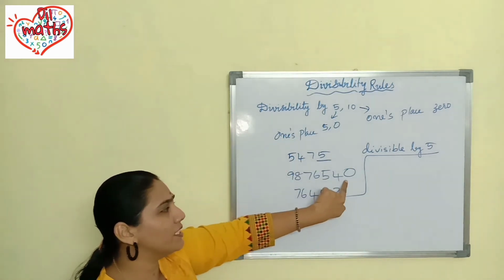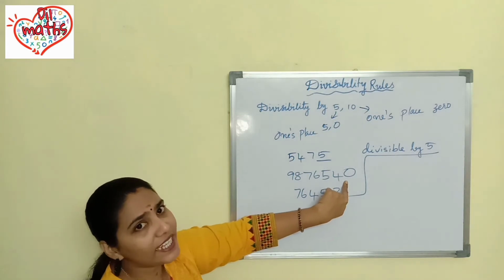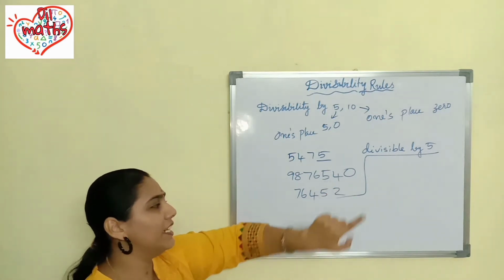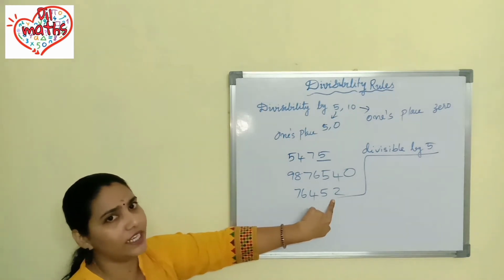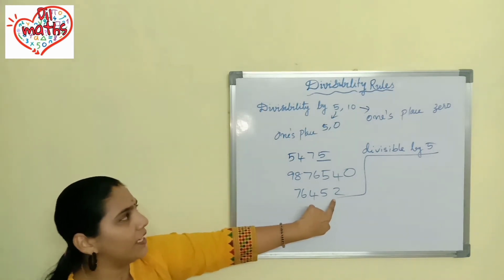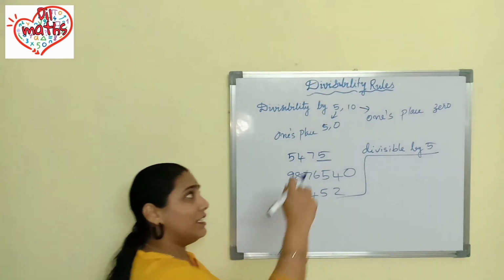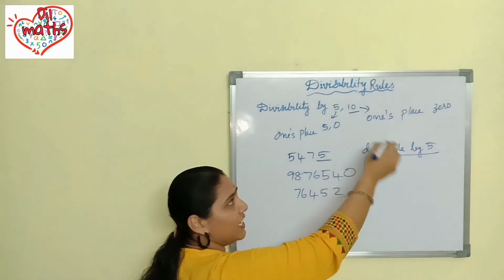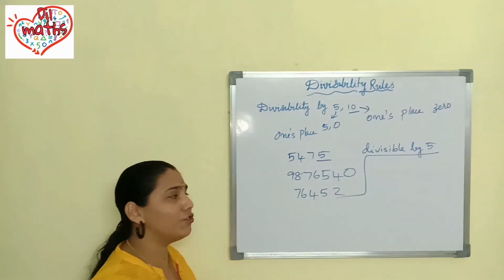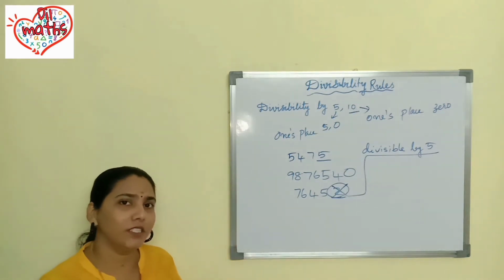Okay. Here what about this number? In ones place it is given 0. So you can say that this number is divisible by 10. What about here? In ones place it is given 2 only. So this is not divisible by 10. If you want to check the divisibility rule of 10, what you should check? In ones place 0 should come. Here 0 didn't come. So this number is not divisible by 10.